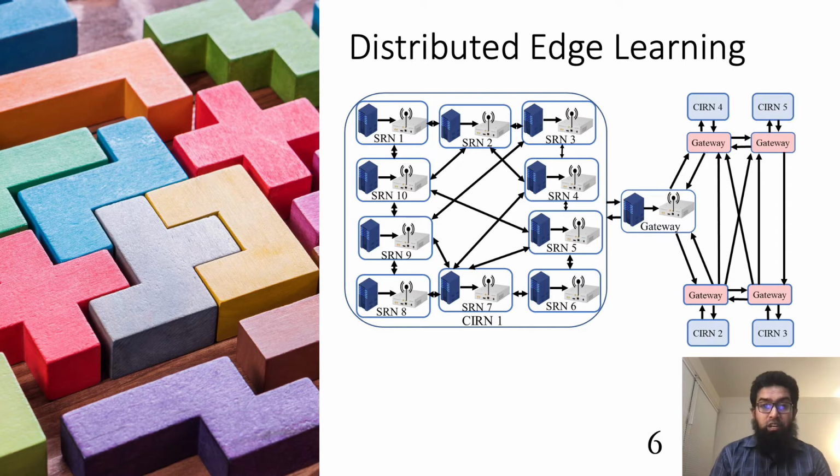In distributed edge learning, each node gets its own uniquely trained network. We want that because our wireless network is very diverse. Another point working in our favor is that right now in edge nodes, for example in mobile phones and everything that we deploy at the edge, we have ample processing power.